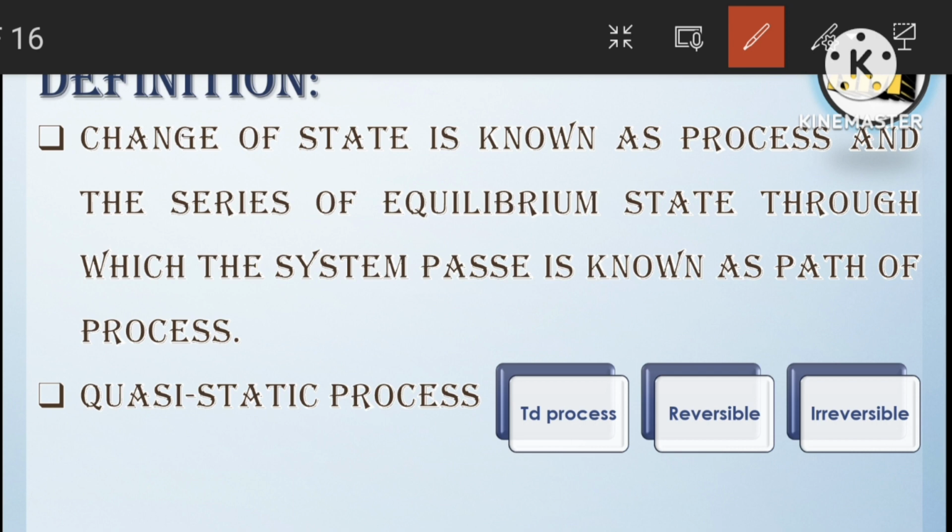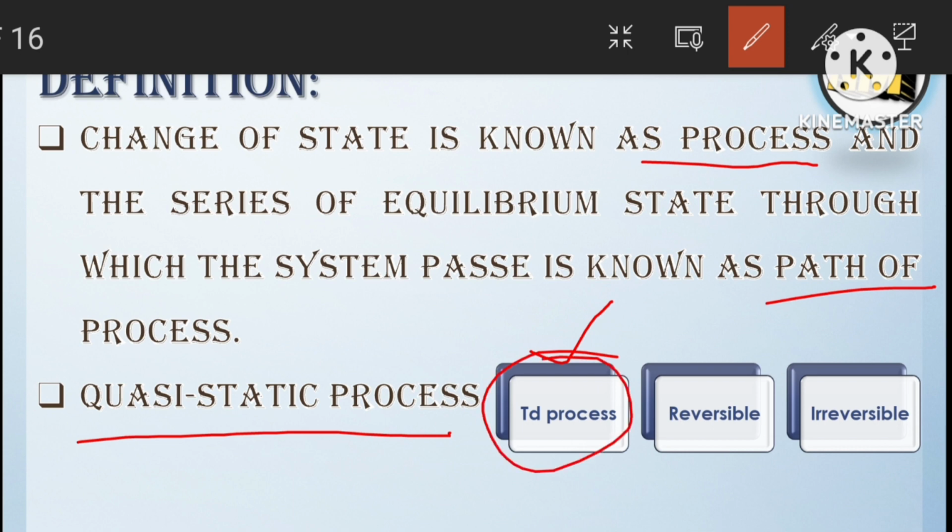Here we studied what is process. Process means change of state, and if we join this process, it is called the path. And we studied about a quasi-static process. Now we will see thermodynamic process. This thermodynamic process will occur in two ways. One is reversible, another one is irreversible.